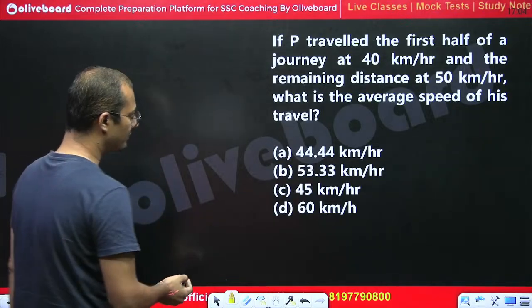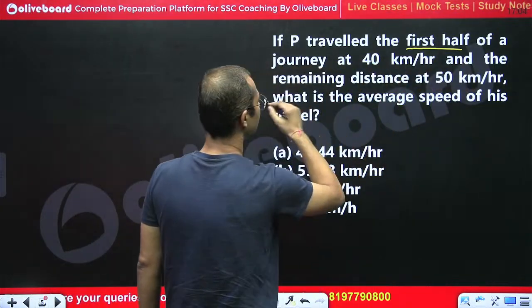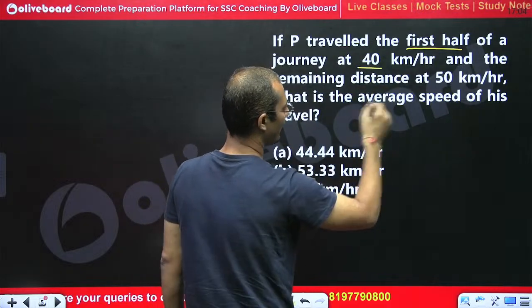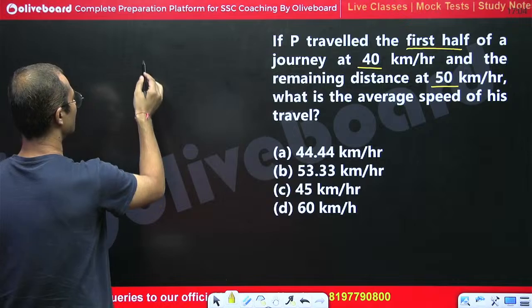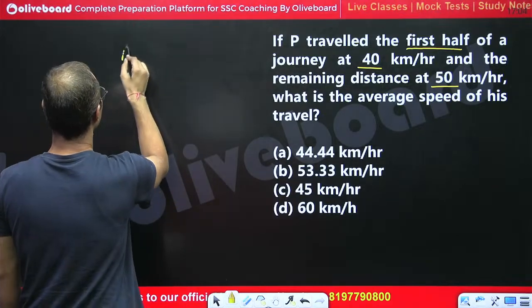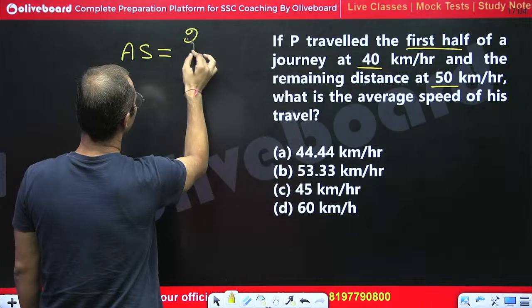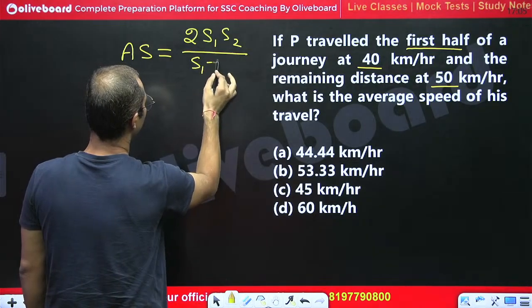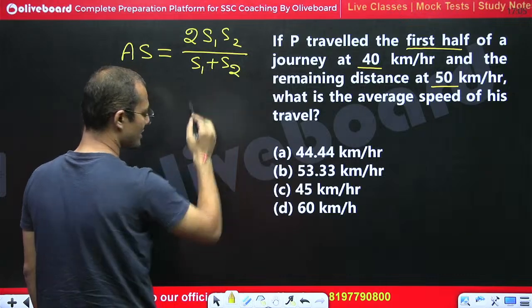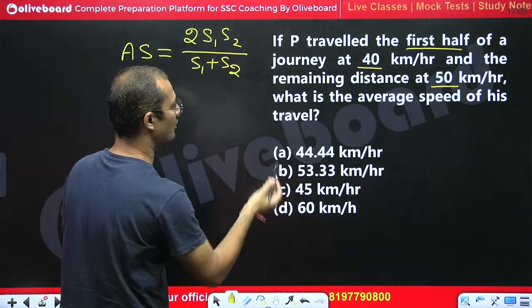So if anyone is covering half the distance with 40 km per hour and the other half at 50 km per hour, in that case we can directly calculate by using the short formula. Average speed is given by twice of S1 S2 upon S1 plus S2, where S1 and S2 are the speeds, right? So we can directly use this shortcut.